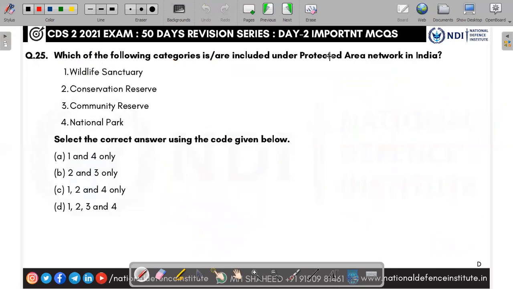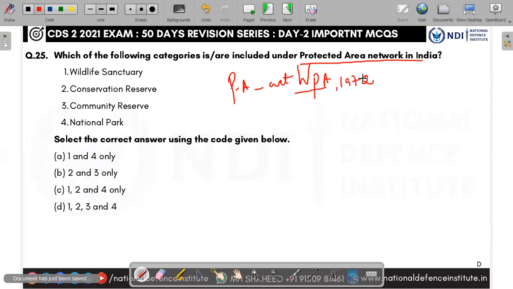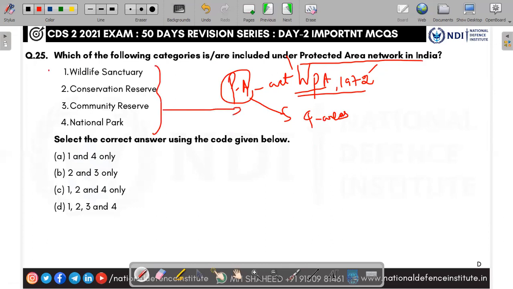Next, which of the following categories are included under protected area network? Protected area, PA, is defined in the Wildlife Protection Act, WPA Act of 1972. According to the WPA Act of 1972, protected area includes 4 categories: wildlife sanctuary, conservation reserve, community reserve, and national park. All these come under the protected area.